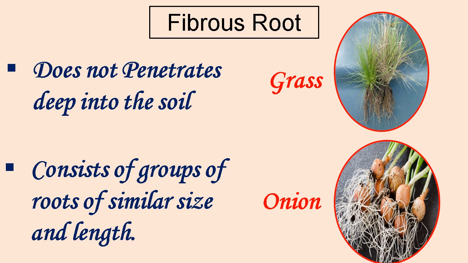Advantages of fibrous root systems include that they allow the plant to absorb water and minerals over a large surface area closer to the surface of the soil. Many types of grasses have fibrous root, including some plants like onion.